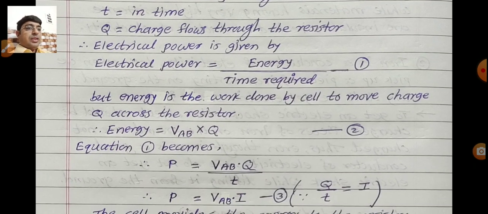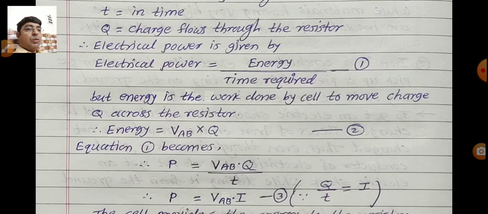But energy is the work done by the cell to move charge Q across the resistor. Therefore, energy is equal to the potential difference between points A and B, that is VAB, multiplied by the electric charge Q, equation number 2.